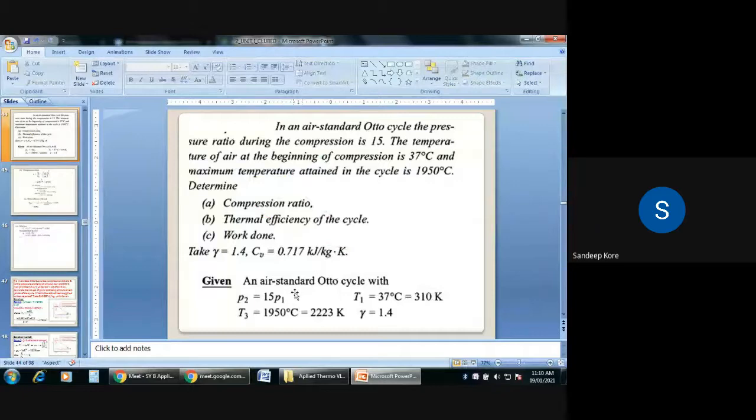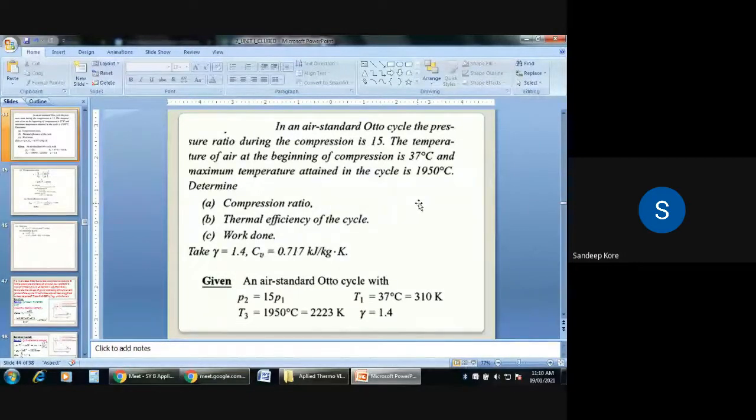So what we have is given: the pressure ratio P2 by P1 is 15. The temperature at the beginning of compression, at which state point? T1, that is 37 degrees centigrade. And the maximum temperature obtained in the cycle is 1950. What is the maximum temperature?